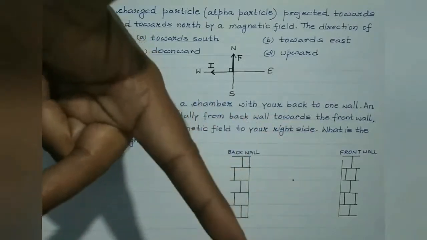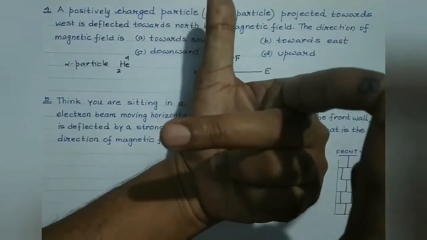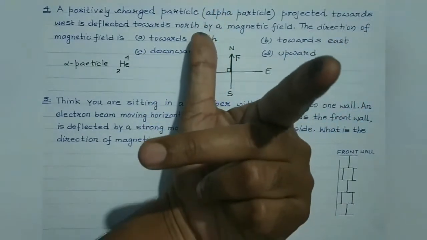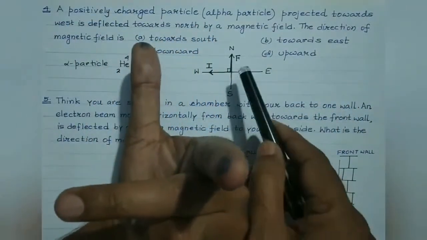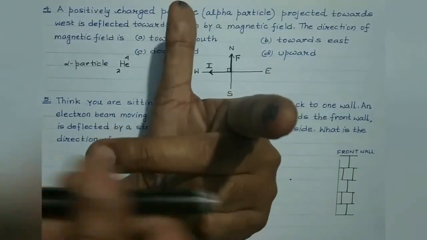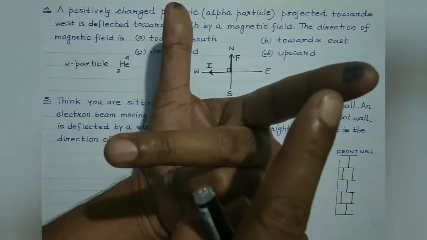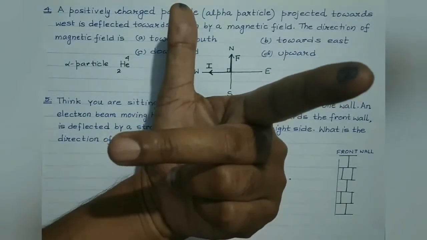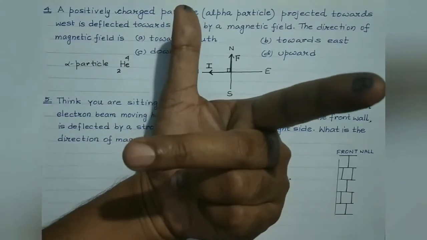So in this case, the current is from east to west, isn't it? So this forefinger represents the magnetic field. It's in the upward direction. Clear students? The thumb represents the direction of the force, that is towards north as per the diagram, right? The current is from east to west, towards west, right? This is the direction of the current, the central finger. And this one, the first finger or the forefinger, represents the direction of the magnetic field. So the direction of the magnetic field is perpendicular to the plane of the paper and directed upwards, isn't it?